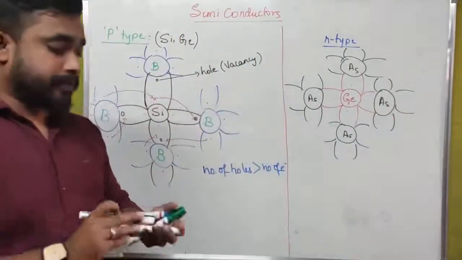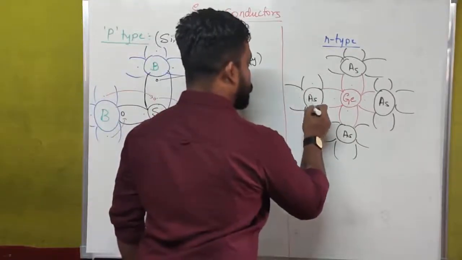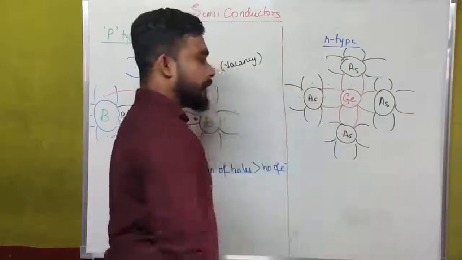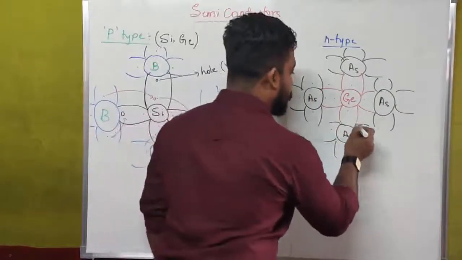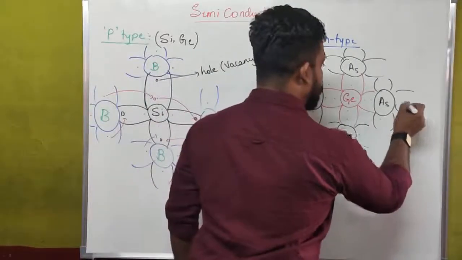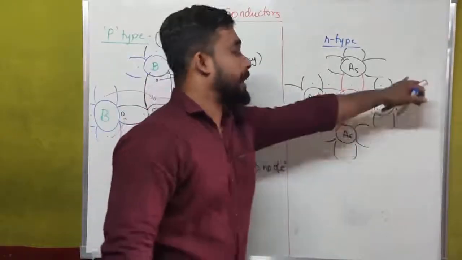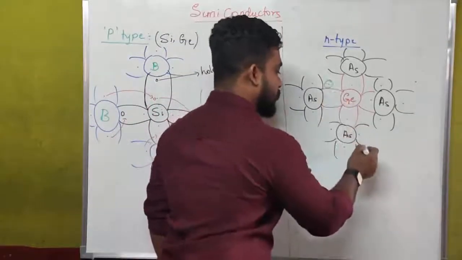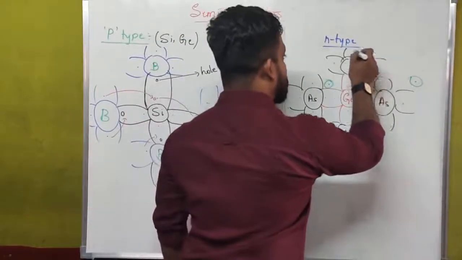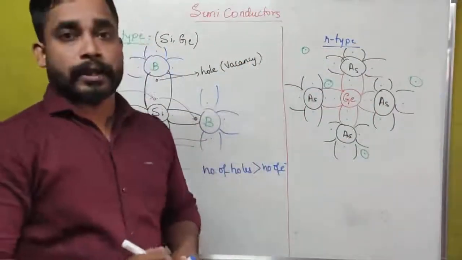Arsenic has 5 free electrons in its outermost shell. For example, 1, 2, 3, 4, and 1 is extra. We can write that anywhere. 1, 2, 3, 4, 5. What does this mean? These are all free electrons. In case of arsenic material, these are all free electrons.